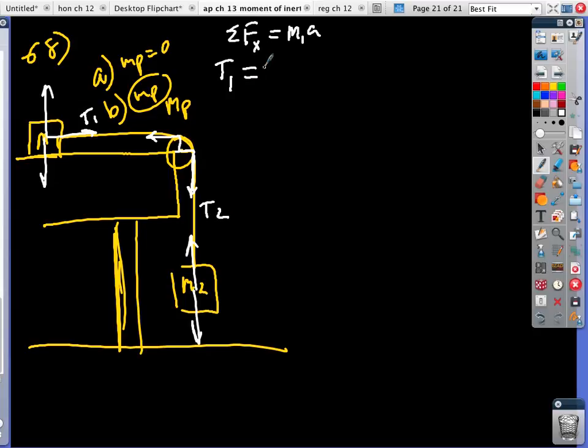So I say T1 is equal to M1A, and then I can say the sum of the forces in the Y are equal to 0, so Fn is equal to F1G. Does this matter? No. Why not? Why do you say no, Eric? It could make a difference, but in this problem, it does not. Why?